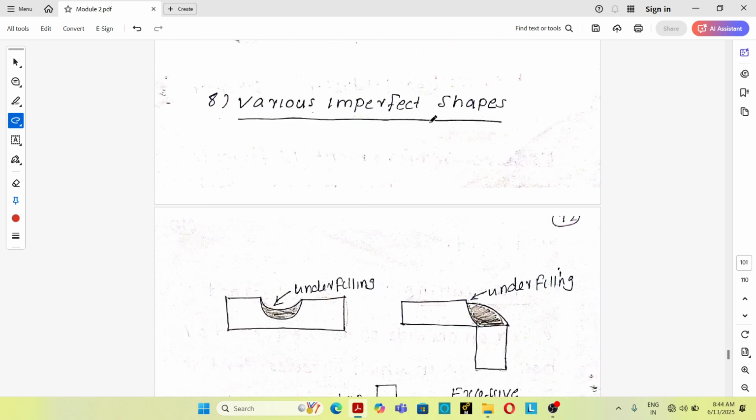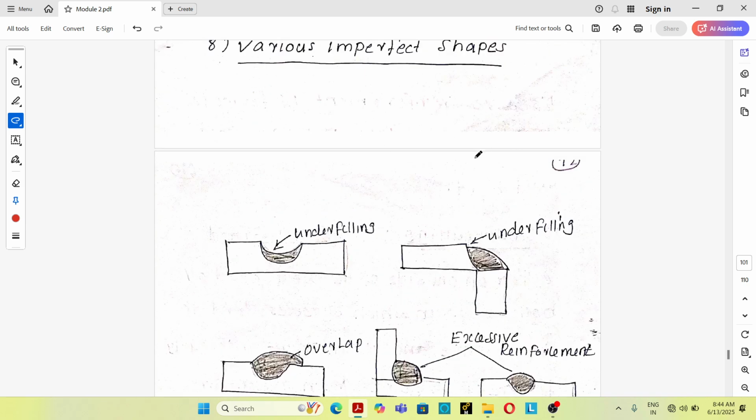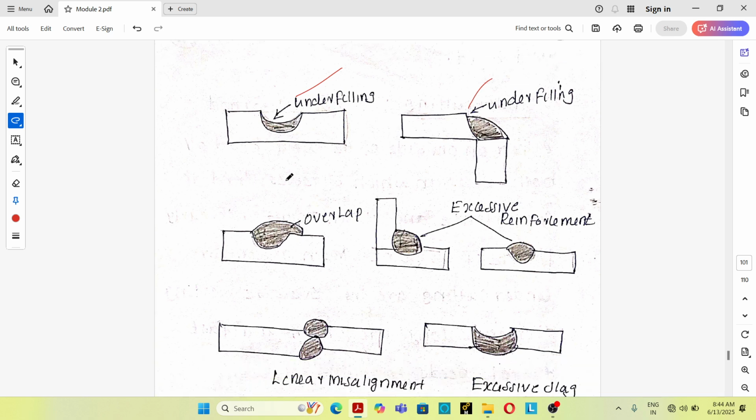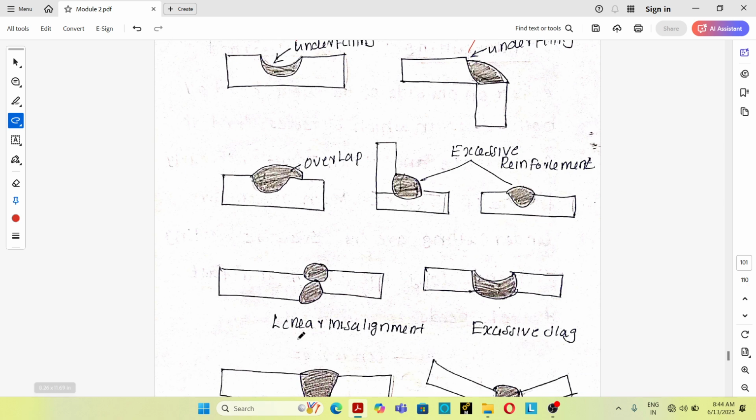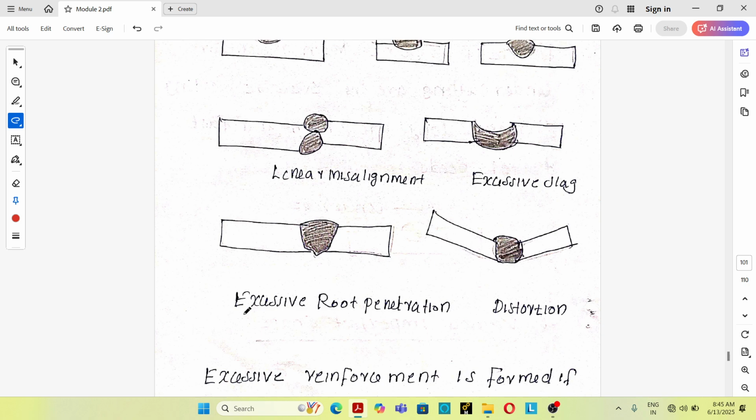Eighth one is various imperfect shapes. See, various imperfect shapes are produced in the weld. So here, first one underfilling. This is also underfilling. This is a lap joint and this is a 90-degree joint, T joint. And this is overlap, excessive reinforcement, linear misalignment, excessive slack, excessive root penetration, distortion.